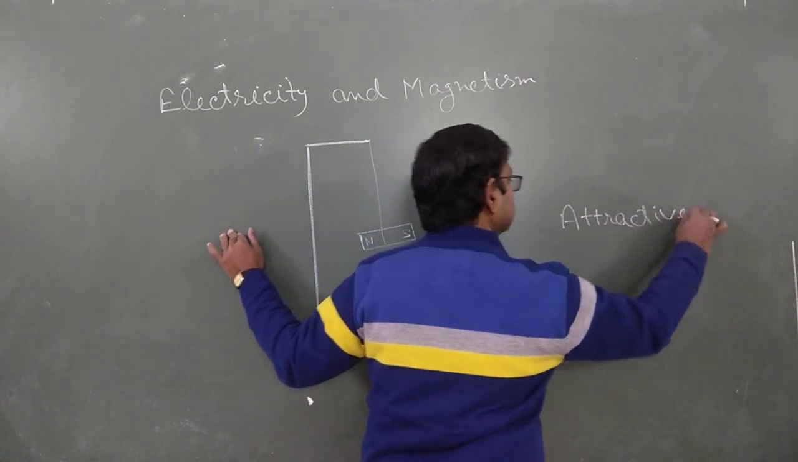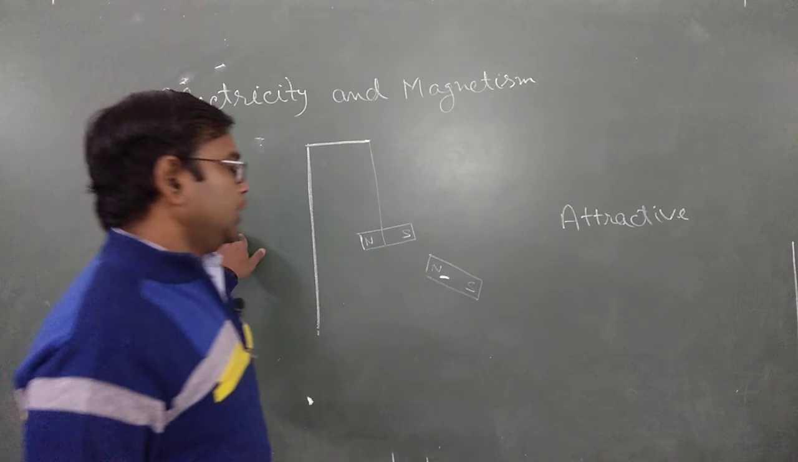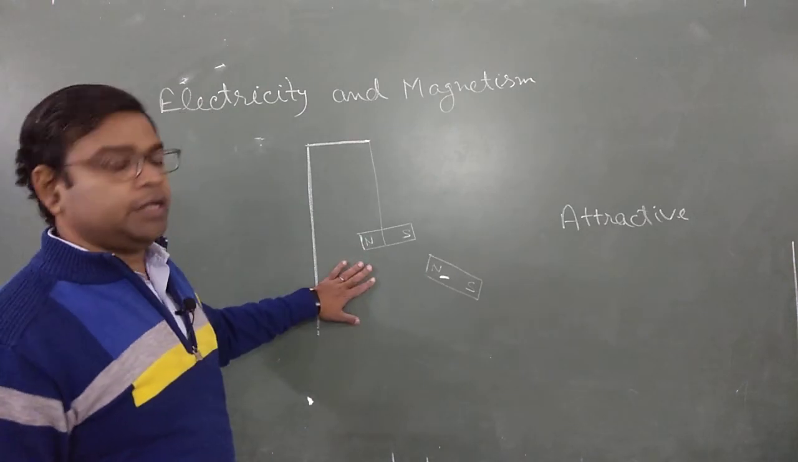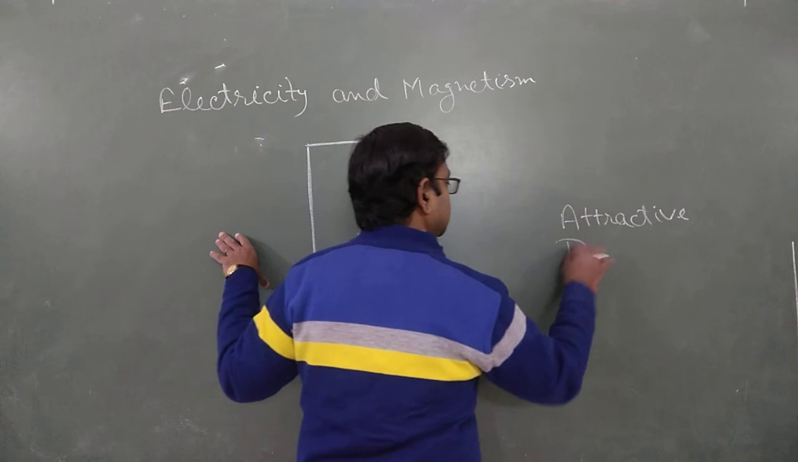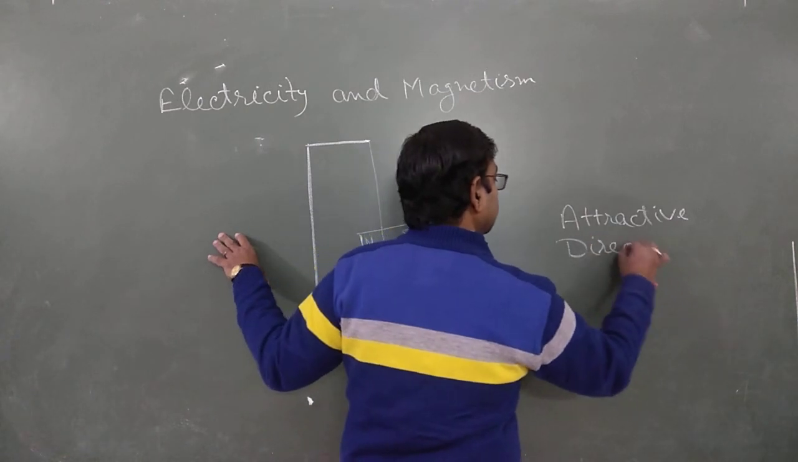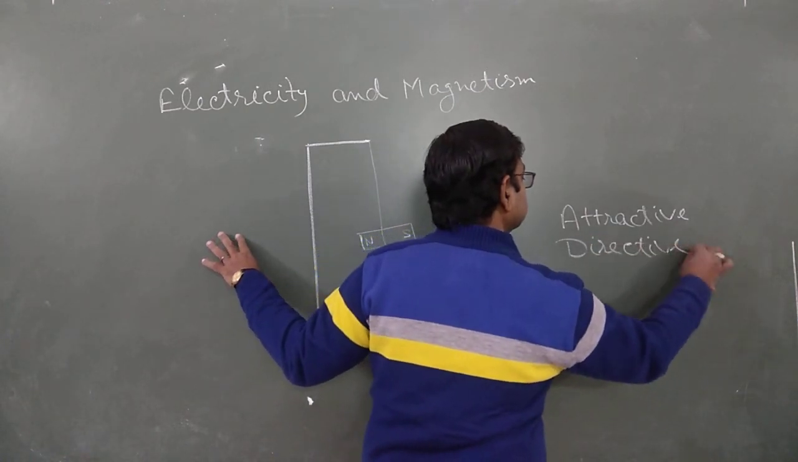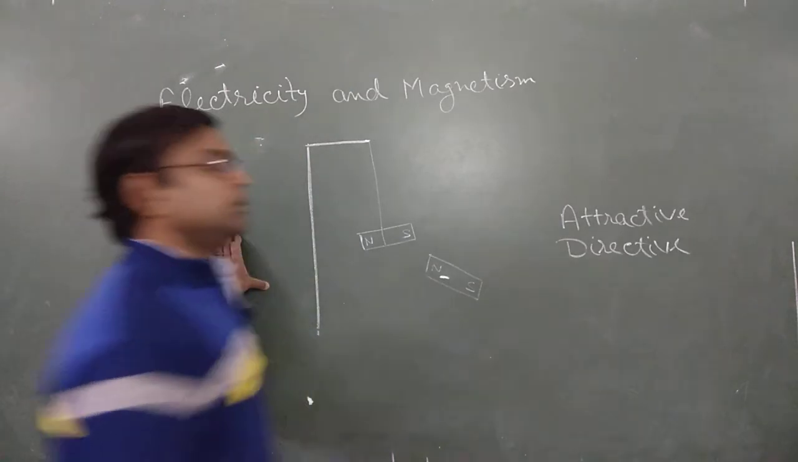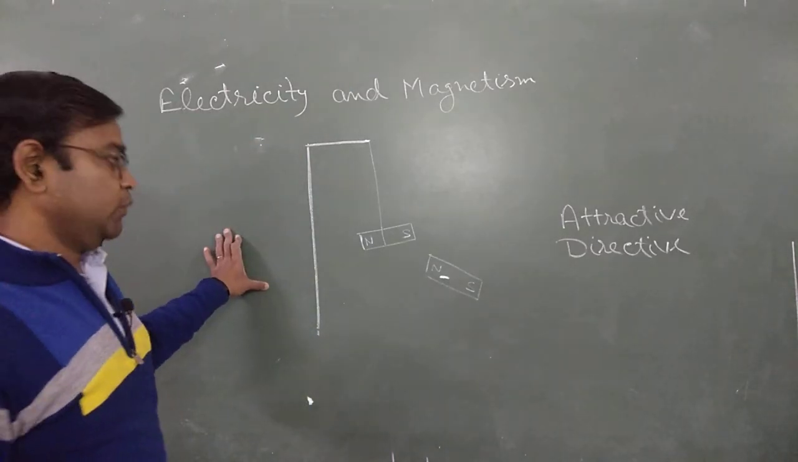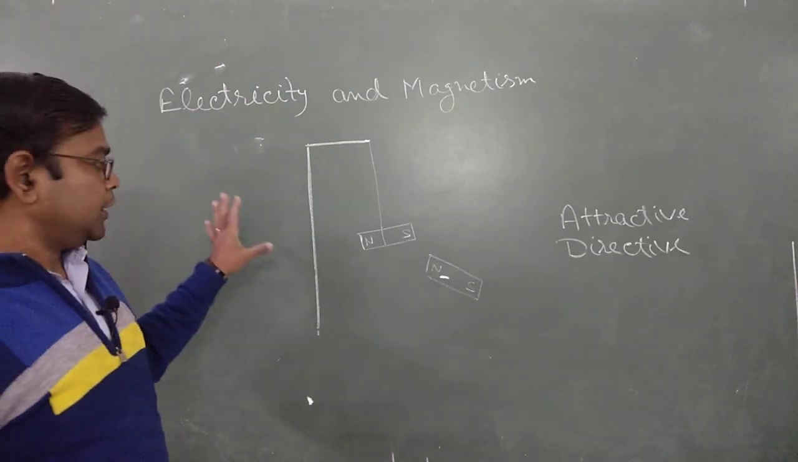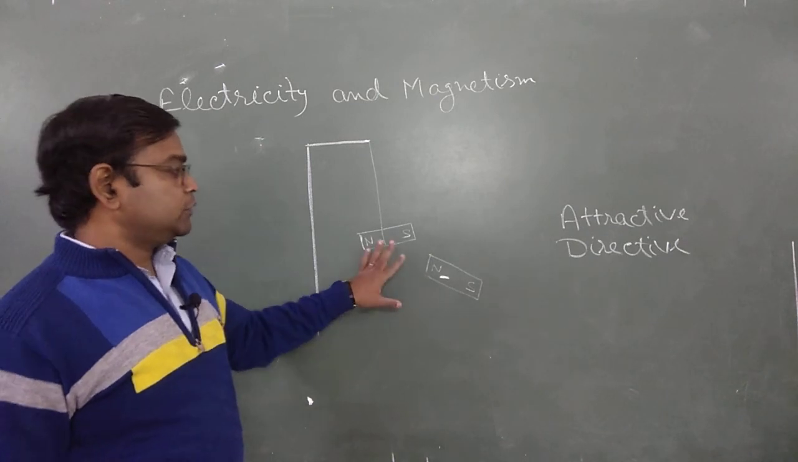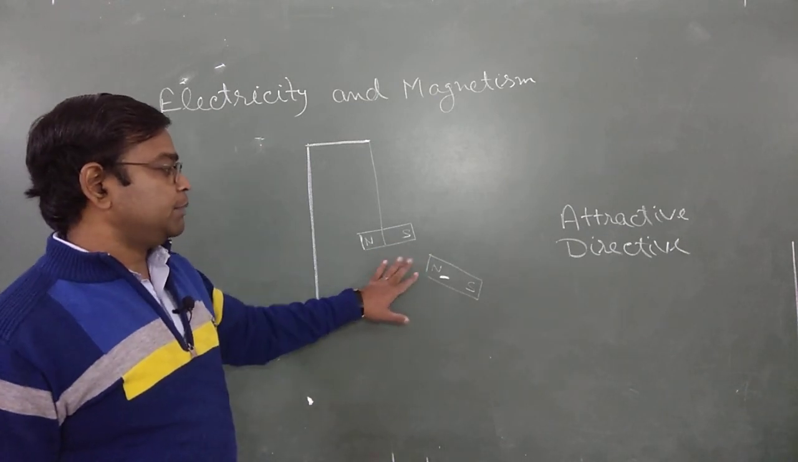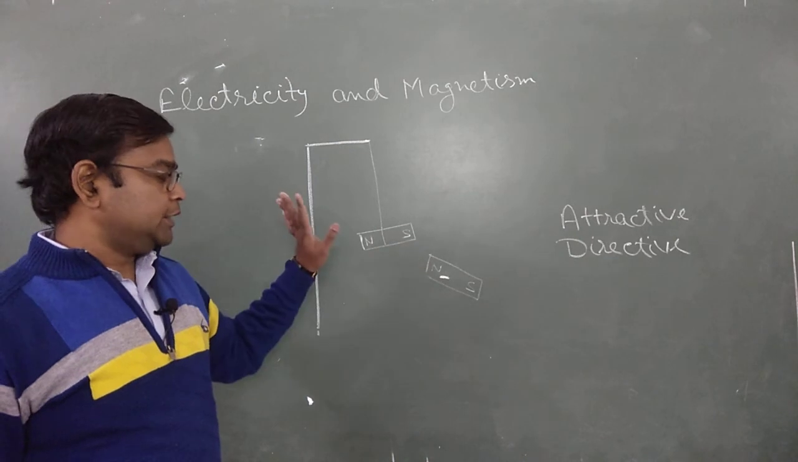Clear? As it's freely suspended, they point towards the north-south direction, so it follows the directive property of a magnet. Okay. Now come to the point. First we observe that there is an attractive property: these two poles attract each other.